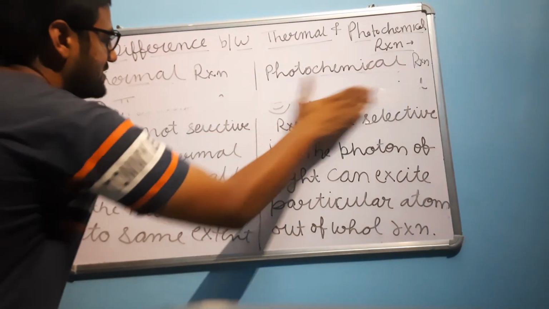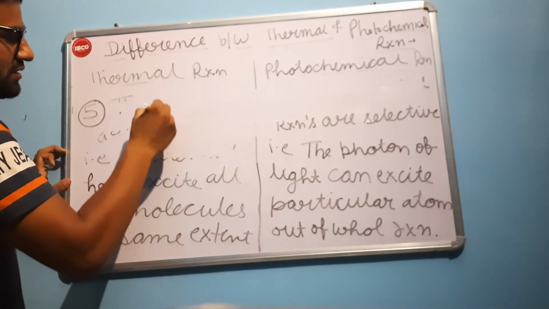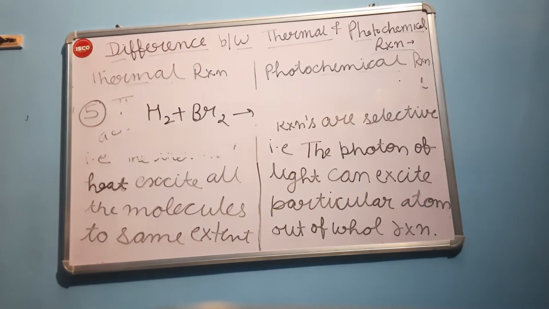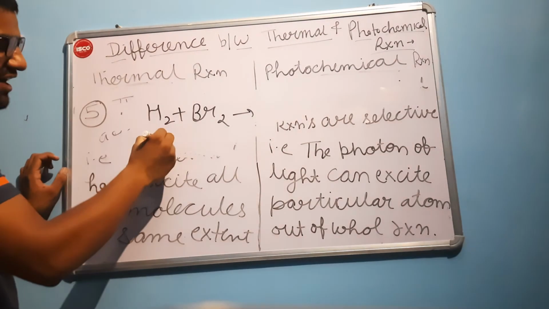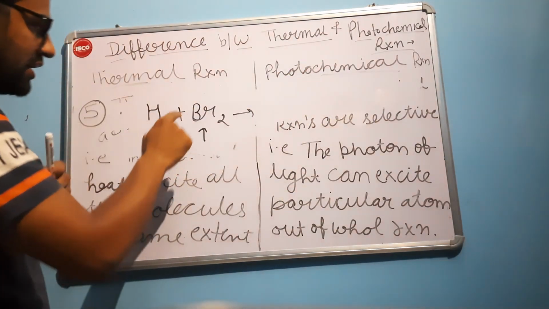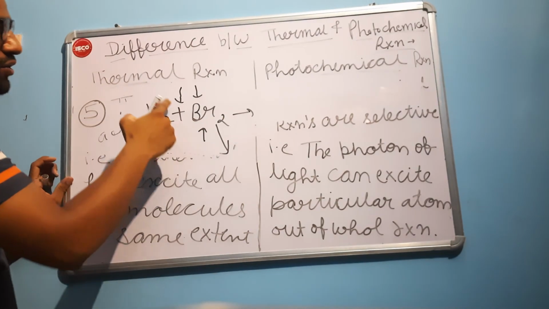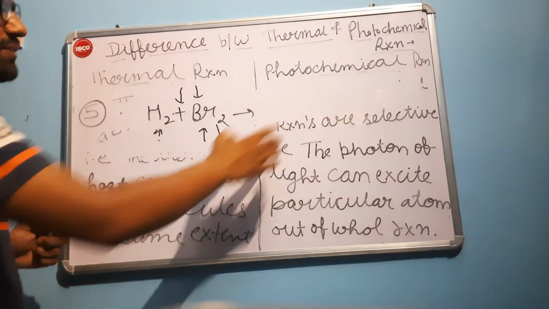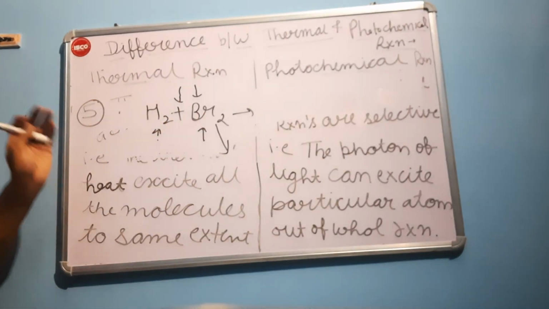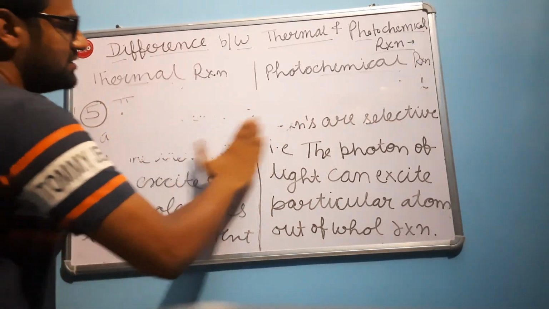Like we can see in the reaction of hydrogen and bromine. In a thermal chemical reaction, when we provide heat to this reaction, it will excite both hydrogen and bromine. But when we provide sunlight to this reactant, it will excite only bromine, not hydrogen. So our photochemical reaction is selective. It can excite any particular atom, but in the case of thermal reactions, it will excite both of them. It is not selective. And the sixth difference is their examples.